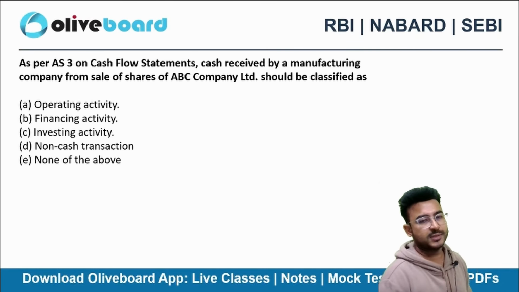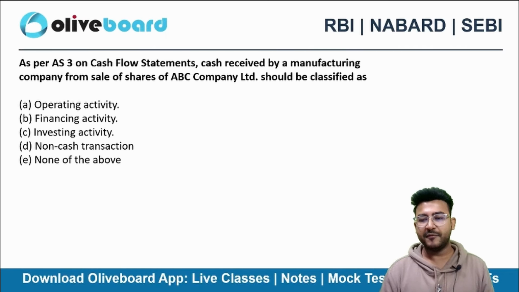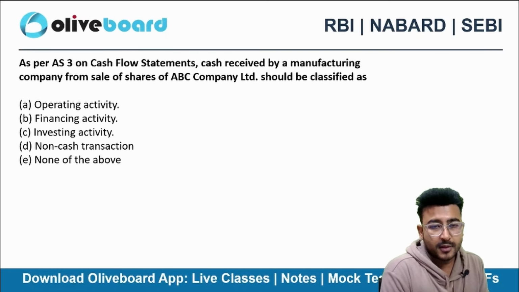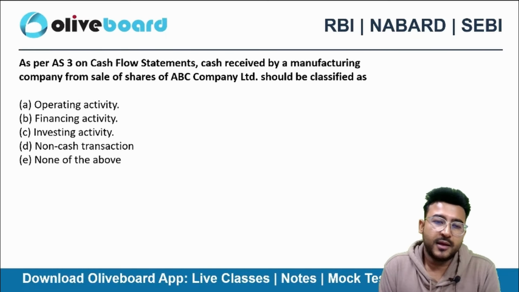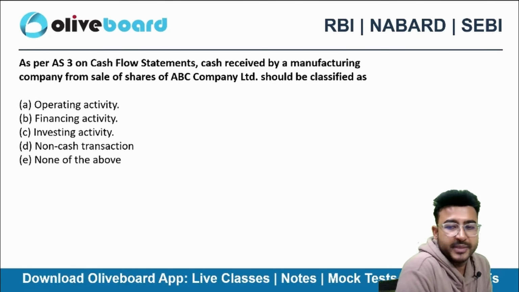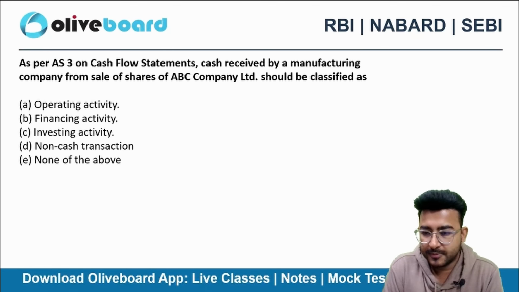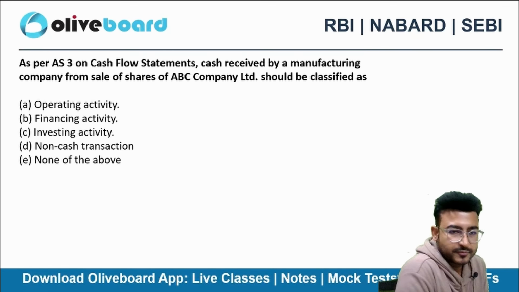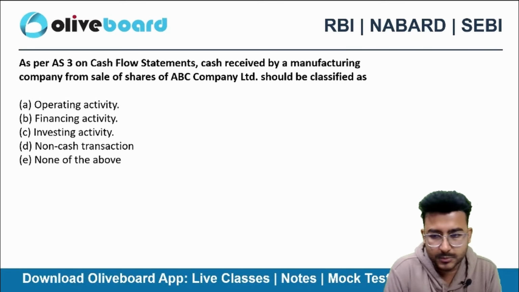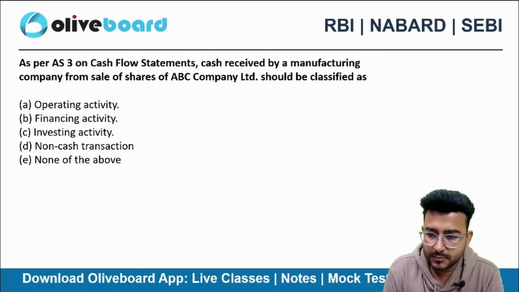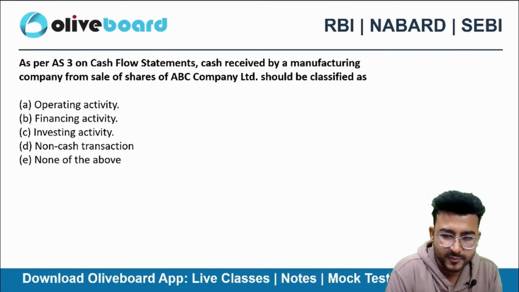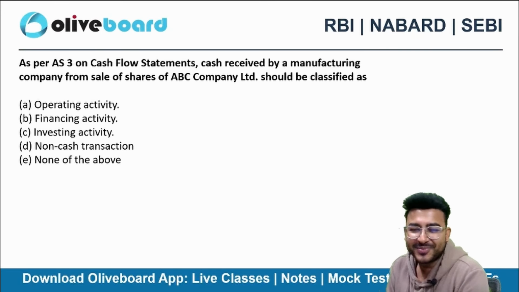I have sold shares of ABC Limited. I am a manufacturing entity. I am a manufacturing company. I have sold shares of ABC Limited. That you guys have to decide.